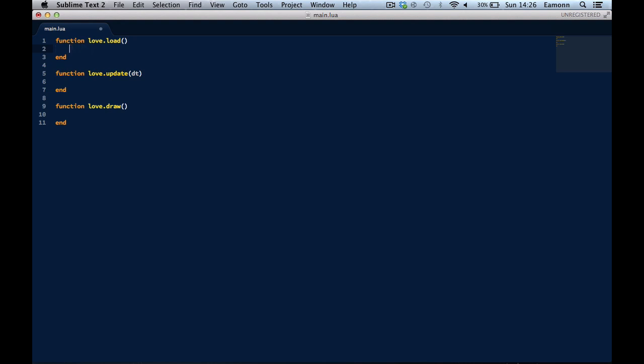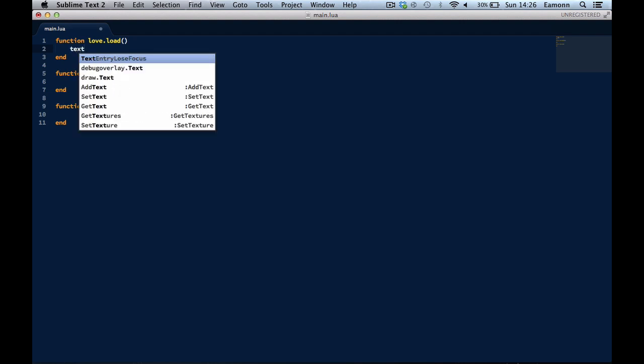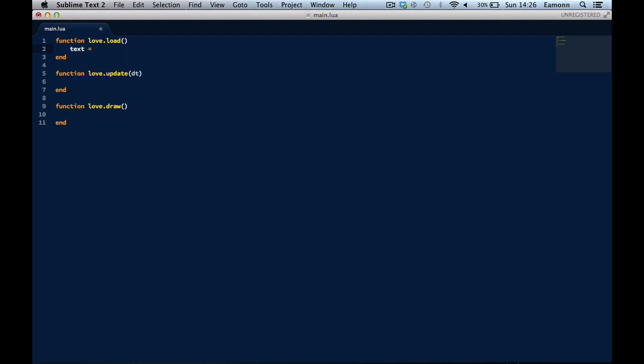Actually, no, we're not going to make it local. Don't worry about local variables. They're just variables that are quicker to access, but they are local to that function or that file, and it will save name conflicts. So we're going to make a thing called text. Text equals hello world.